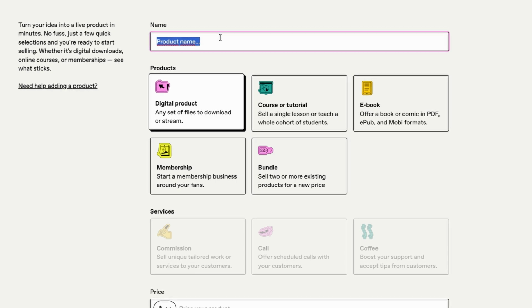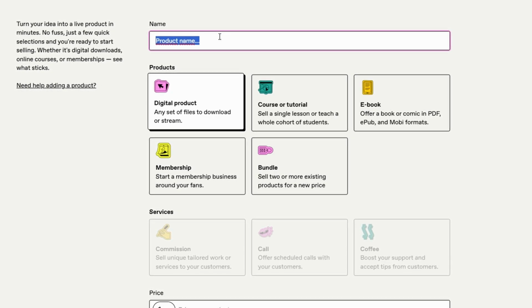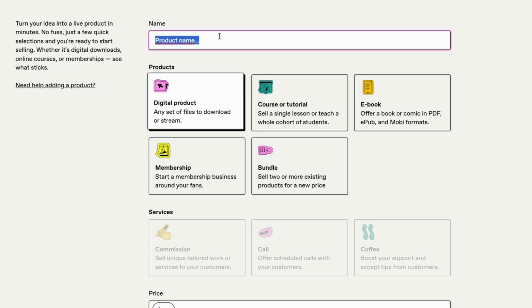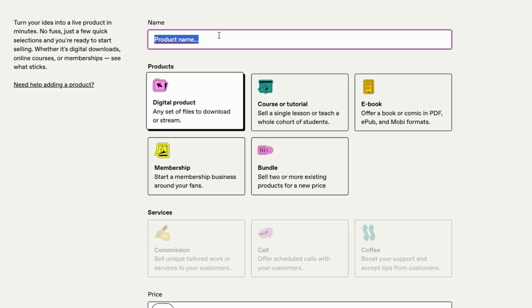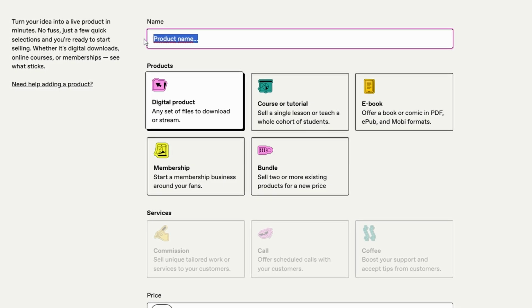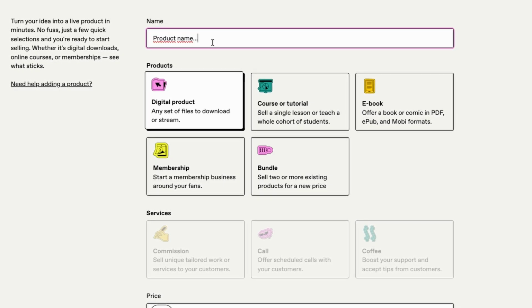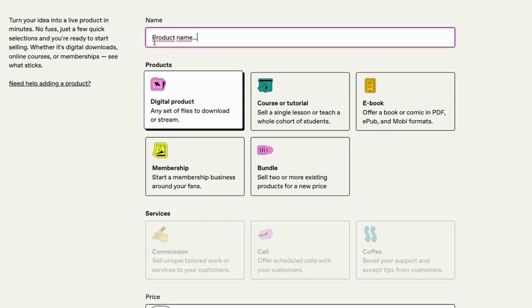A descriptive name not only informs potential buyers about the content, but also helps them find your book when searching for something that meets their needs. Including key terms like weeknight dinners, quick, and busy families increases the likelihood of your book appearing in relevant search results, boosting its visibility.